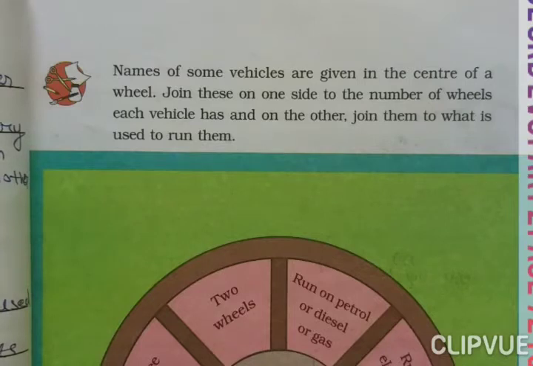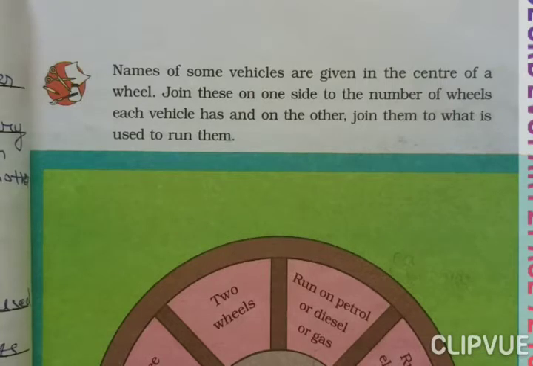Page number 75. Names of some vehicles are given in the center of the wheel. Join this on one side to the number of wheels. Each vehicle has one another. Join them to what is used to run them.